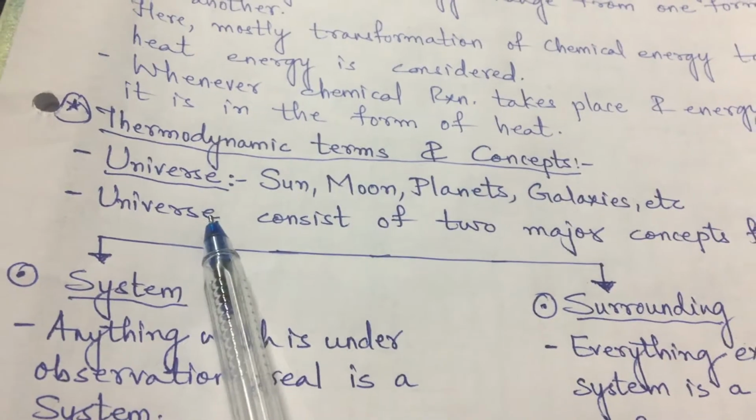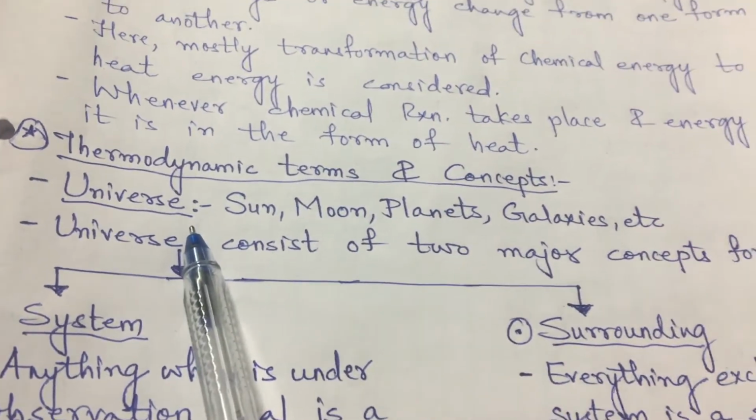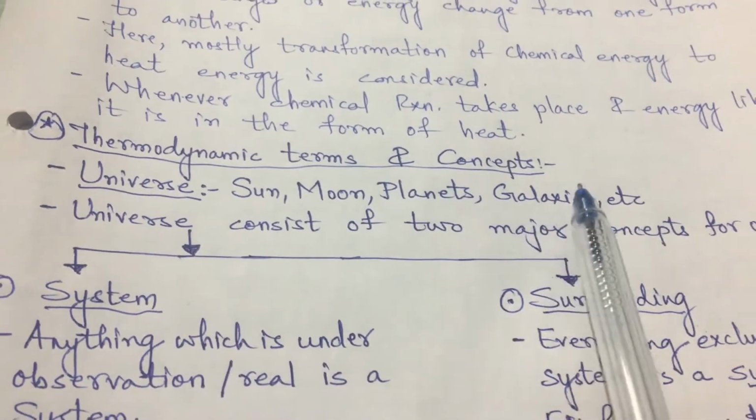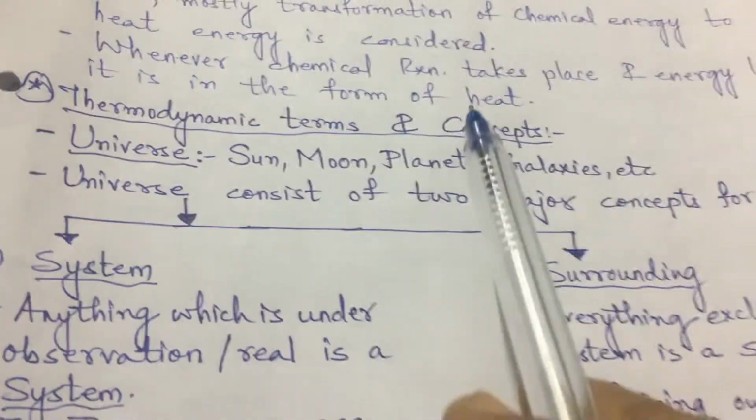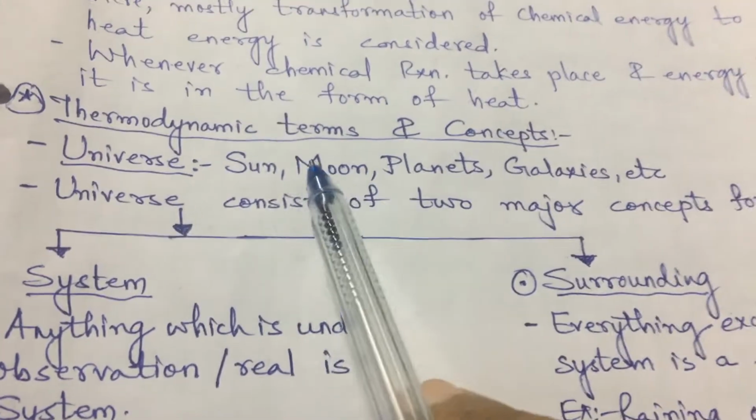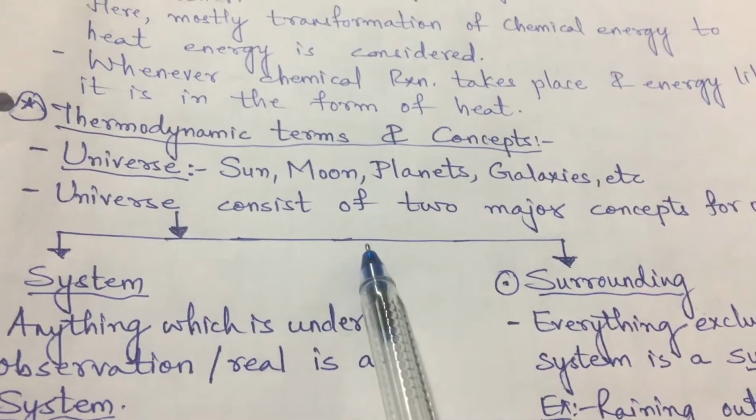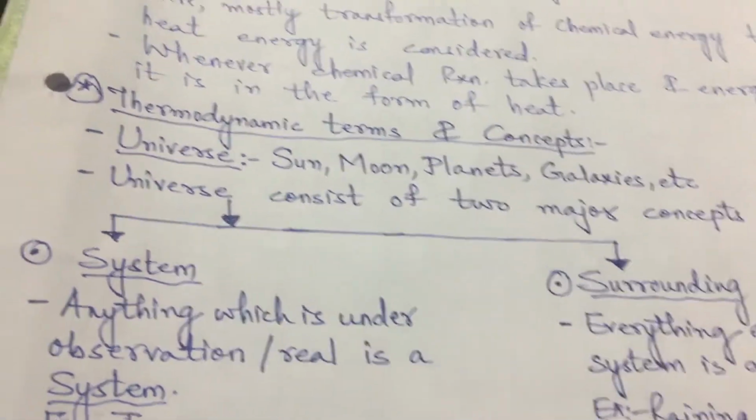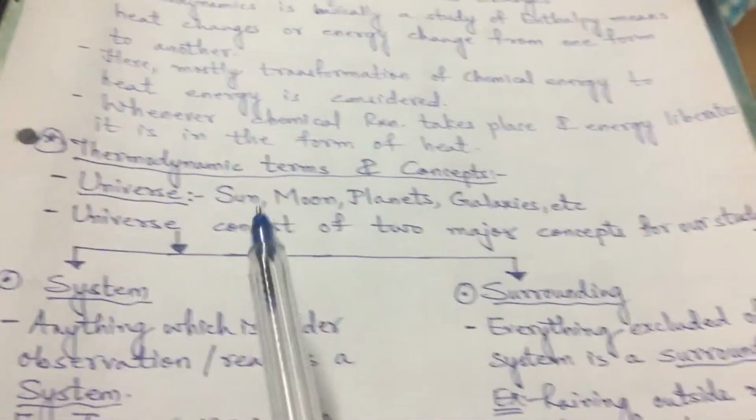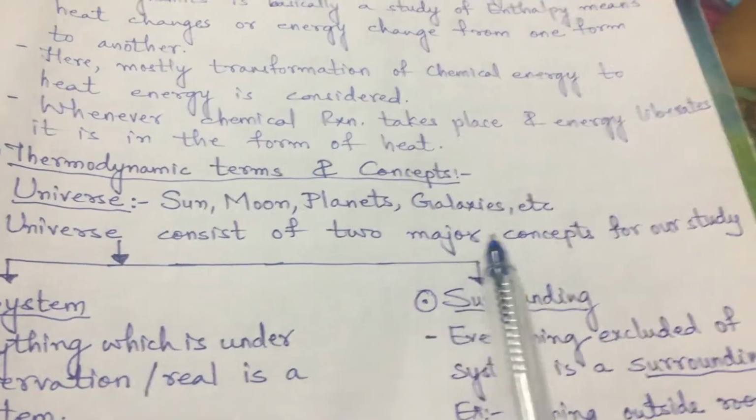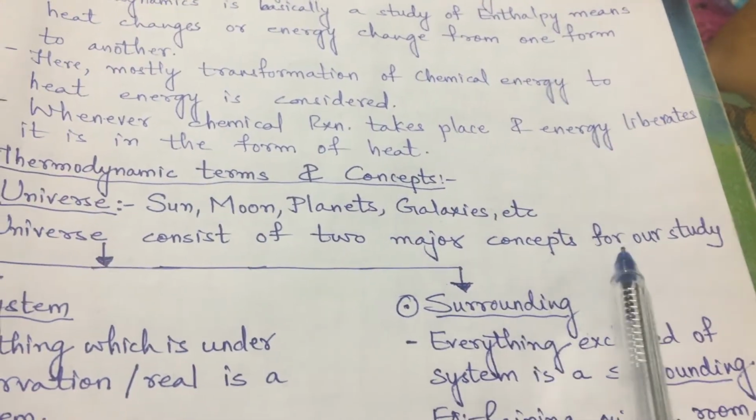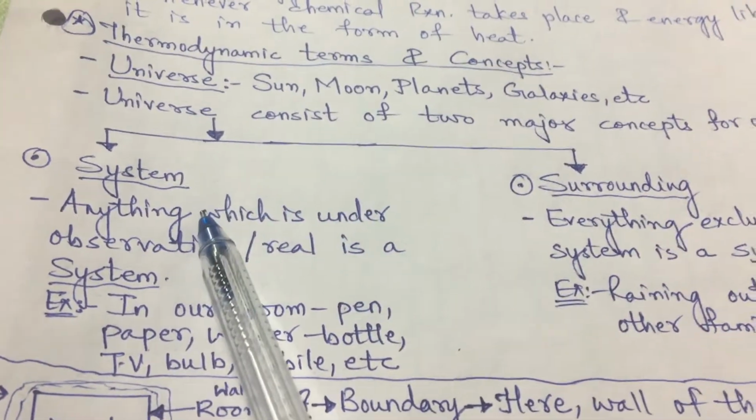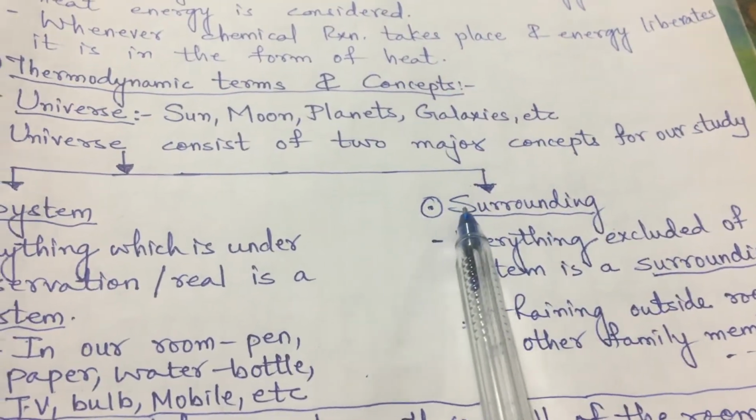First of all, universe. We know what the universe is: sun, moon, planets, galaxies, right? This is all about the universe. Now why are we learning this here? Because we are going to divide our universe into system and surrounding. So the universe consists of two major concepts for our study of thermodynamics, and these are system and surrounding, right?